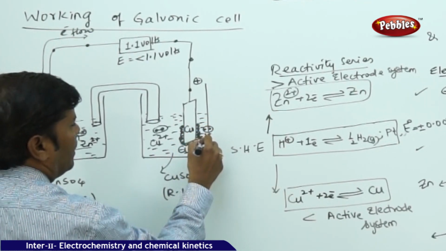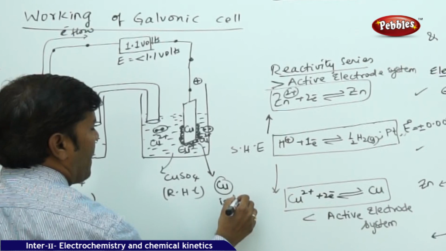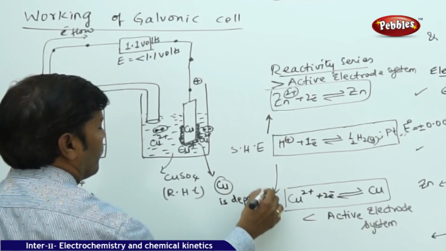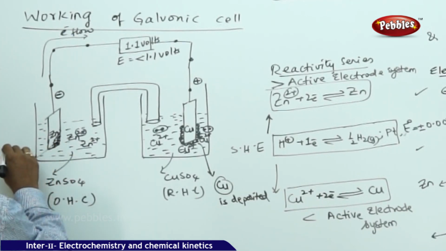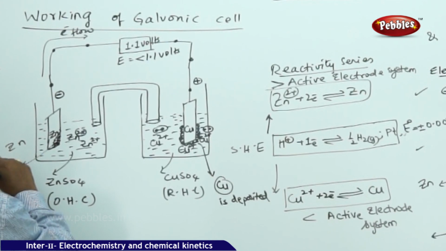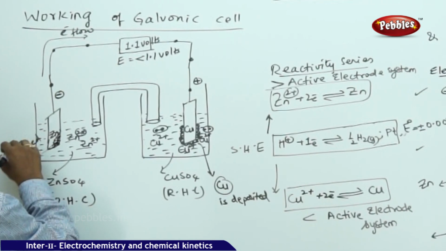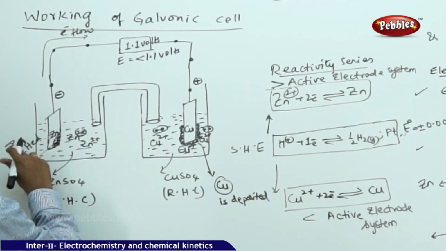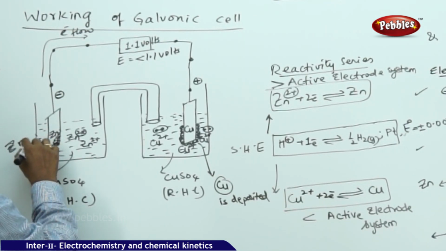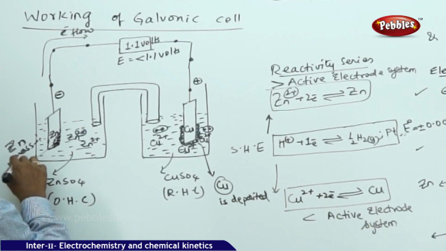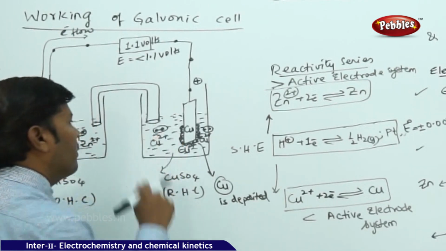So I can say that here the copper is deposited, there is an increased mass, and here the zinc mass decreases. The thickness of the zinc plate decreases, and the thickness of the copper plate increases.